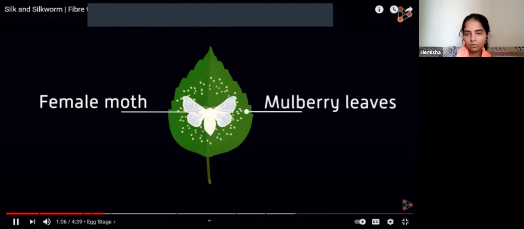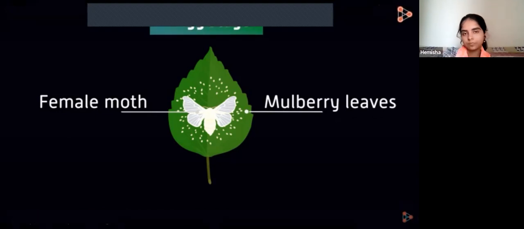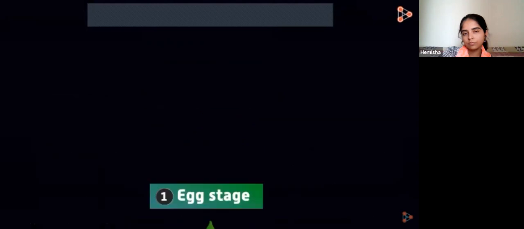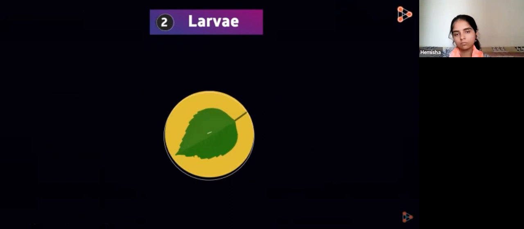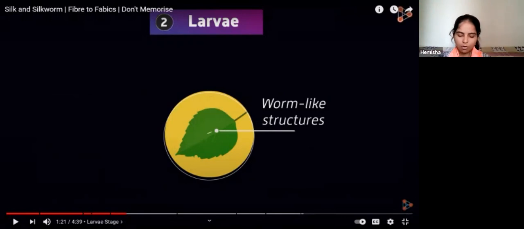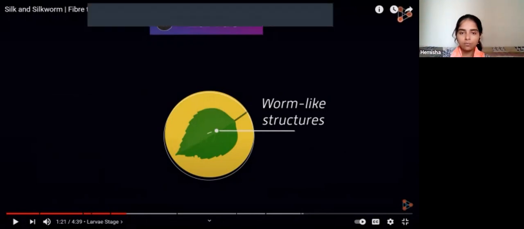These eggs will start hatching. Mulberry leaves are preferred. So the egg stage is the first stage. The next stage is where the eggs develop into larvae. Larvae are forms that appear somewhat like this. Yes, the worm-like structure. Worms are like in the rainy season or when you are going to get your vegetables, small creatures in green. Specifically in cauliflower you get small worms, right? So they will get converted first of all into larvae. Yes, beta. Right, larva.